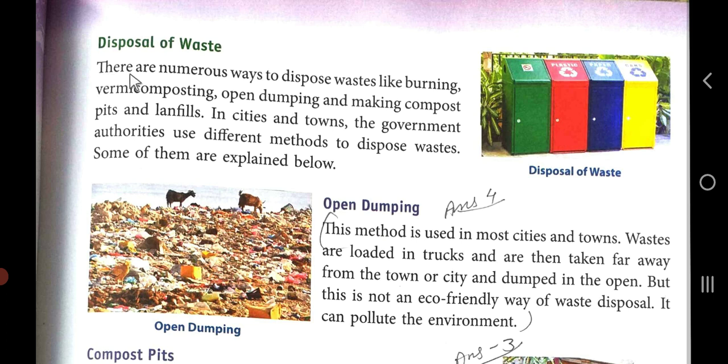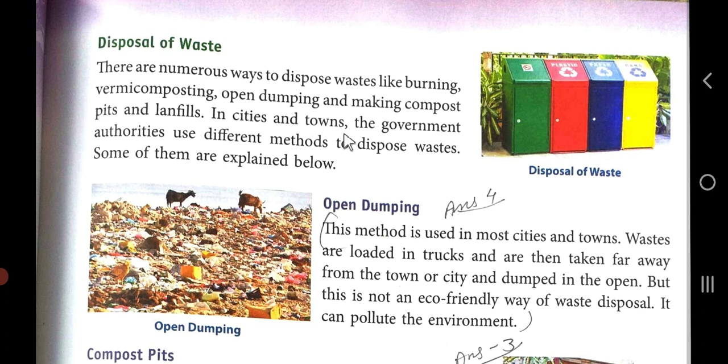Here we can see there are numerous ways to dispose of waste, like burning, vermicomposting, open dumping, and making compost pits and landfills.